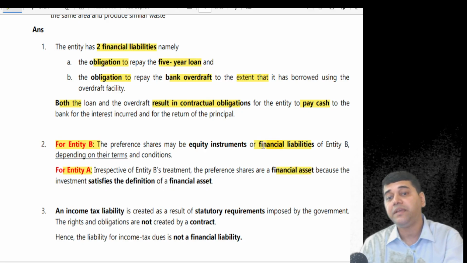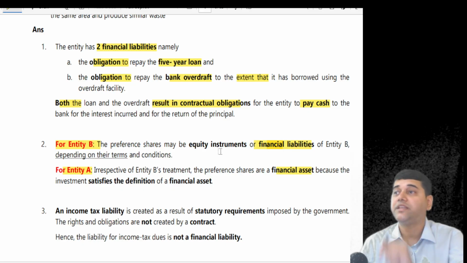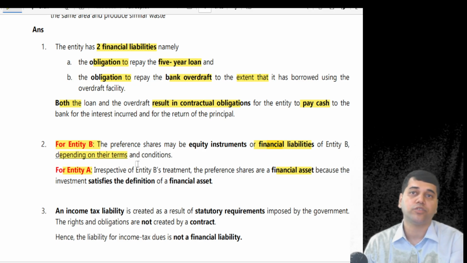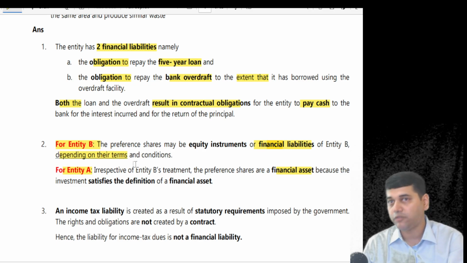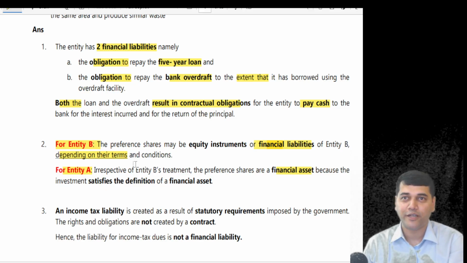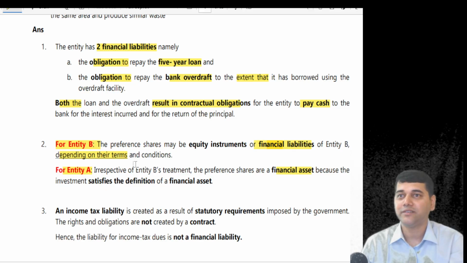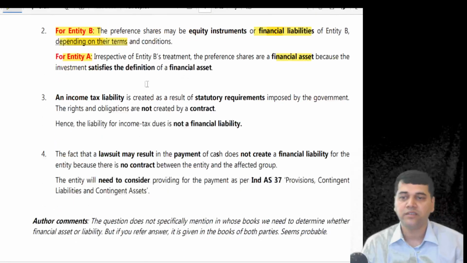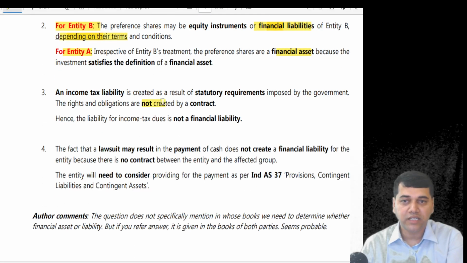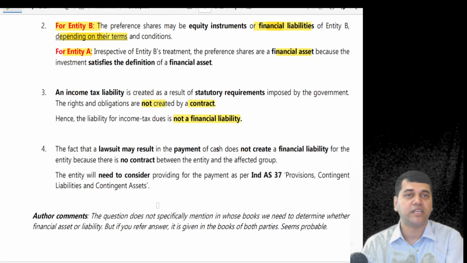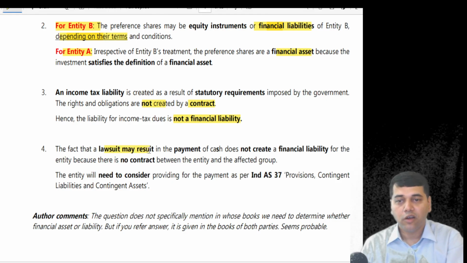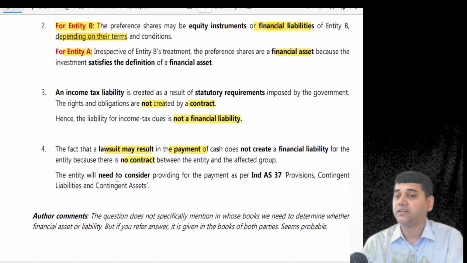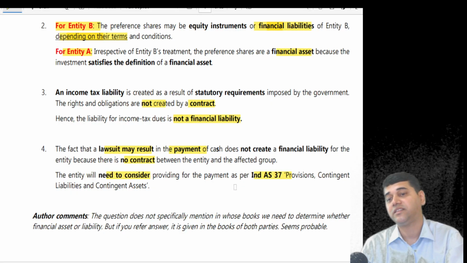Now for entity B, whether it is a financial liability or equity depends upon the terms and conditions of the question. Whether it is redeemable or irredeemable. Have they told you preference shares are redeemable or irredeemable? No. Then you make an assumption that it is irredeemable preference shares. So you have to write as per the terms and conditions. Income tax liability is not a contract, so it is not a financial liability. Lawsuit may result in payment of cash, but there is no contract. That's why you need to make a provision as per Ind AS 37.